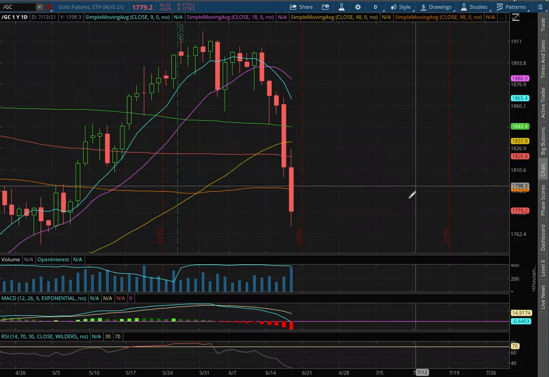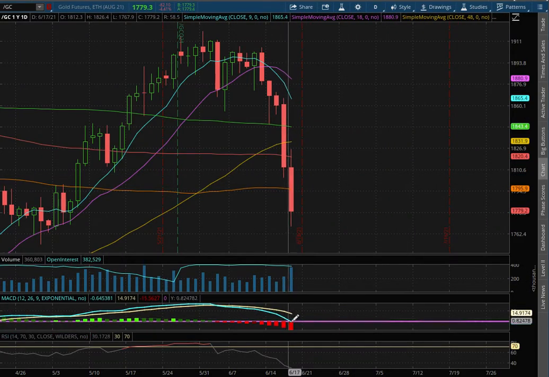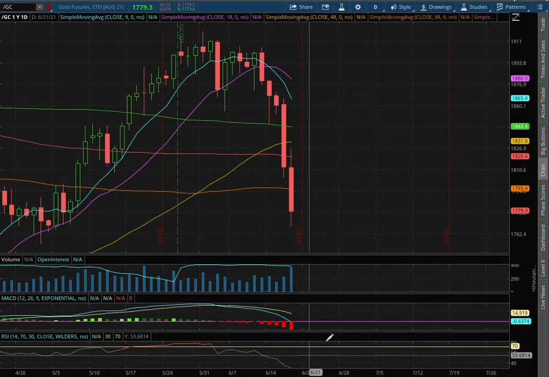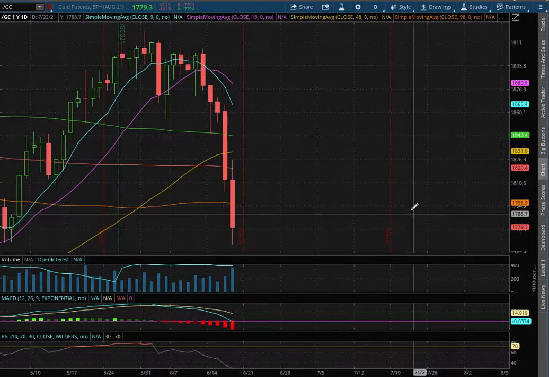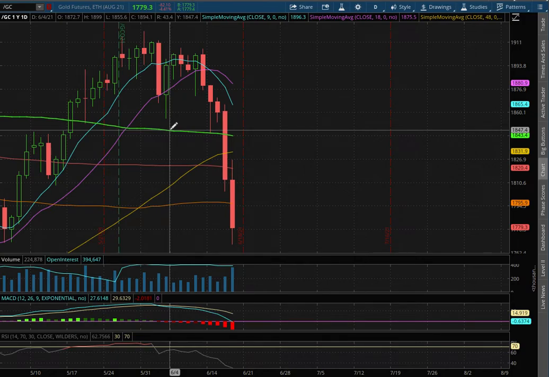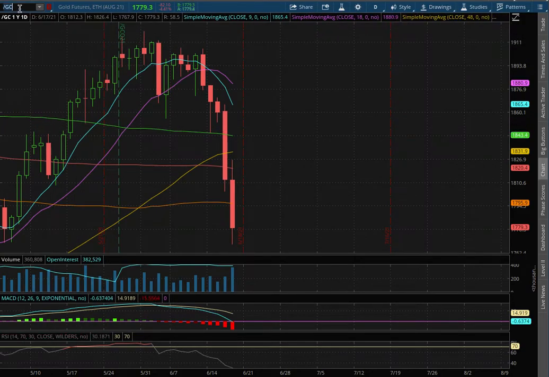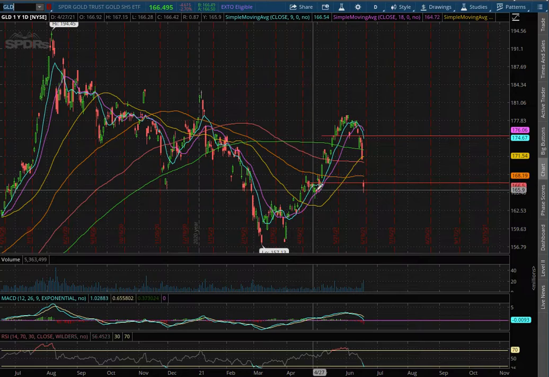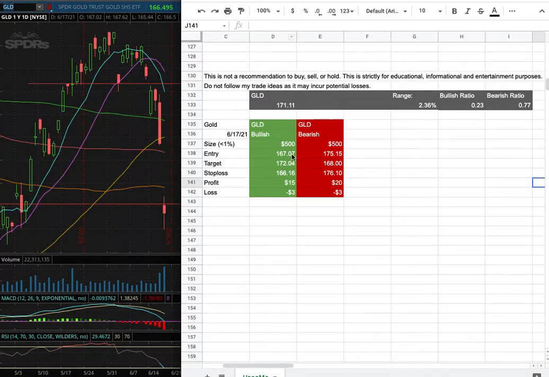If we extend that further to the daily chart, we're about to approach negative MACD territory and we're approaching oversold levels with the RSI. As for resistance, we have broken below the 200 moving average, this green line, at a price of $1,843. As with the trade idea, I'll be trading GLD, and my position size for it is less than 1%